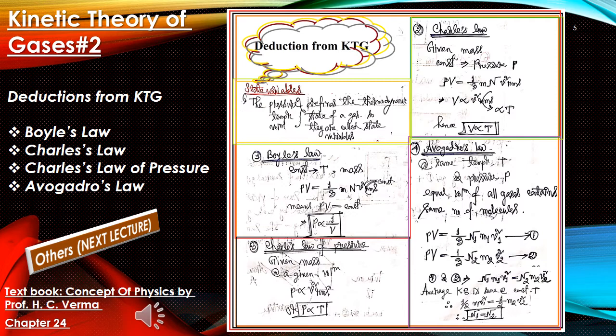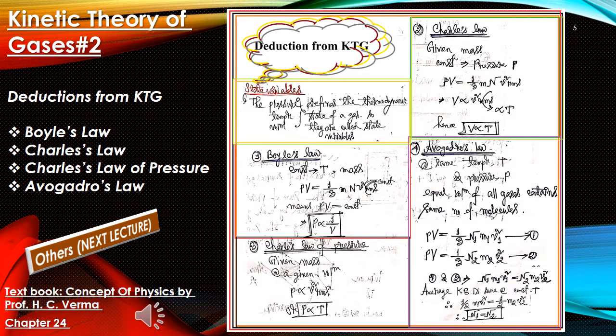Now the law of pressure tells us that at a certain volume, for a given mass of gas, the pressure is proportional to V square RMS. From there we can tell that pressure is proportional to temperature. This is the law of pressure.